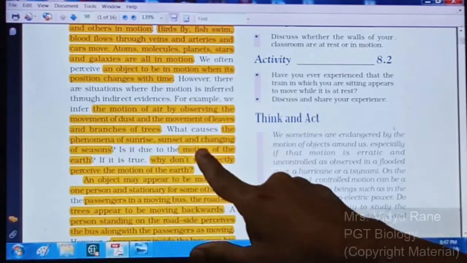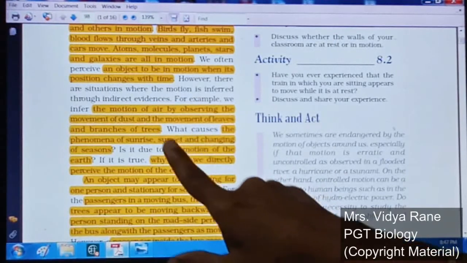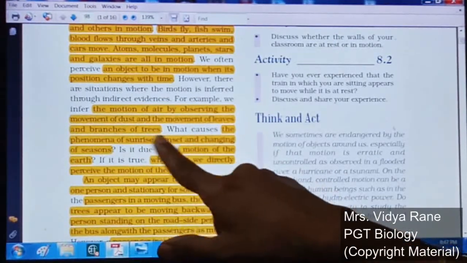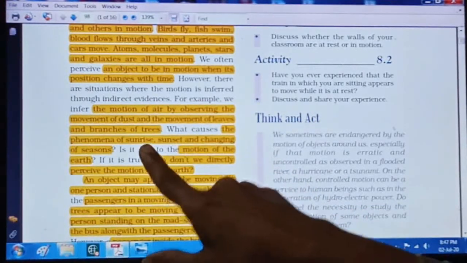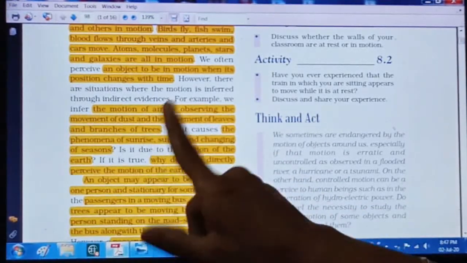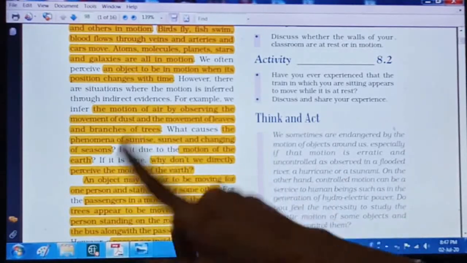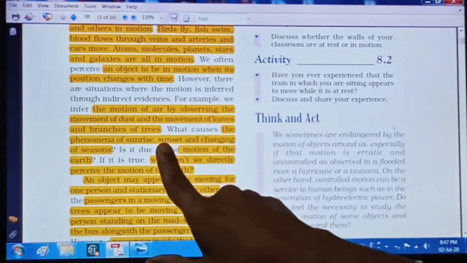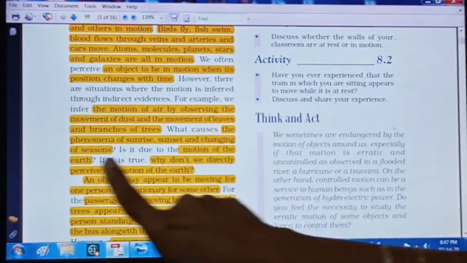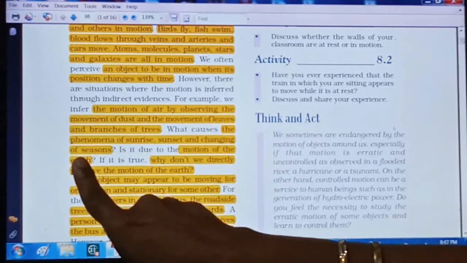So this is also there because of the motion. Motion of what? Is the sunrise and sunset there? Is that the movement of the sun? Is the sun in motion? No, right? Changing seasons are there. Are the seasons in motion? No. All these phenomena we observe are because of the motion of the earth. Here, earth is in motion, right?